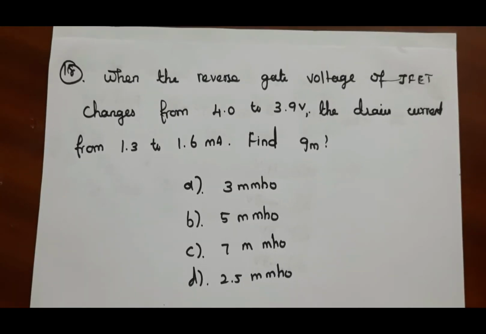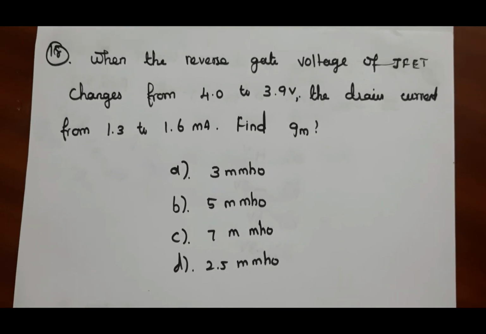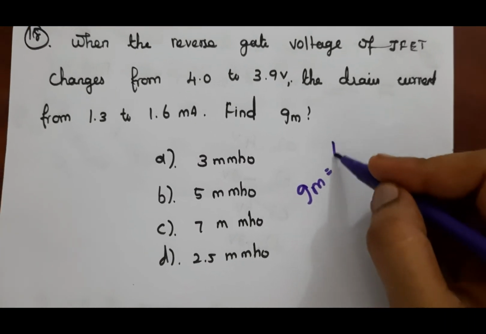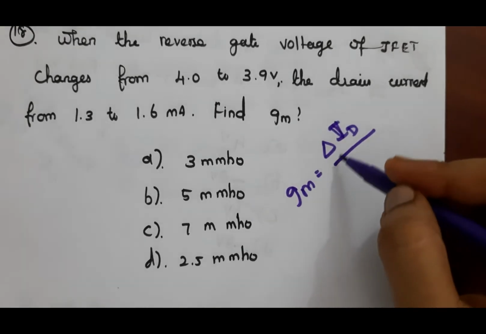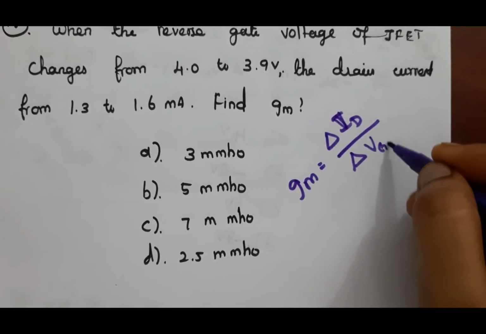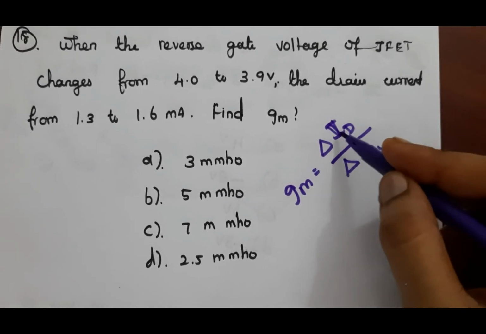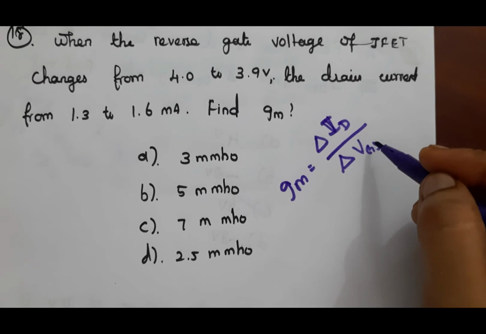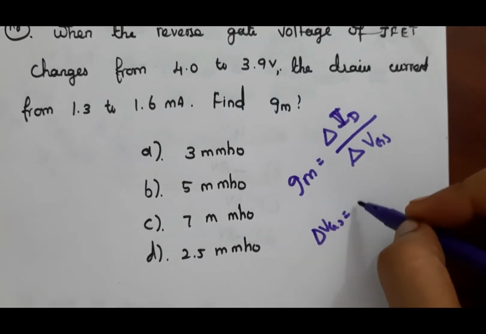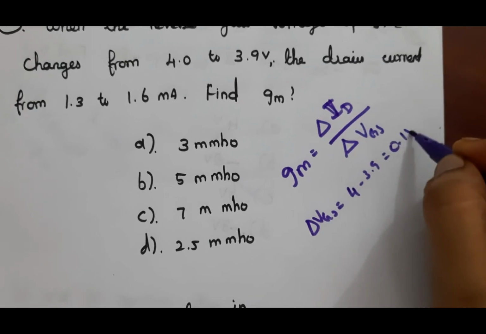Next question, when the reverse gate voltage of JFET changes from 4 to 3.9 volt, the drain current changes from 1.3 to 1.6 milliamps, find gm. gm is equal to change in drain current divided by change in gate source voltage. Here the change in gate voltage is from 4 to 3.9, so it gives 0.1 volt.